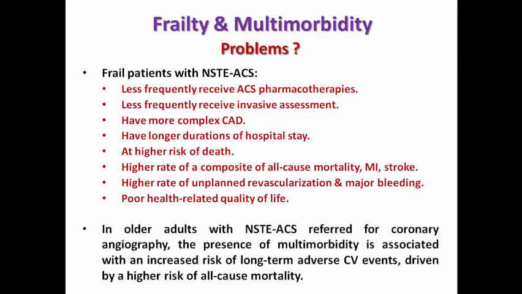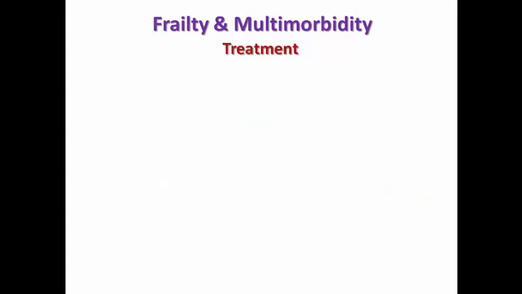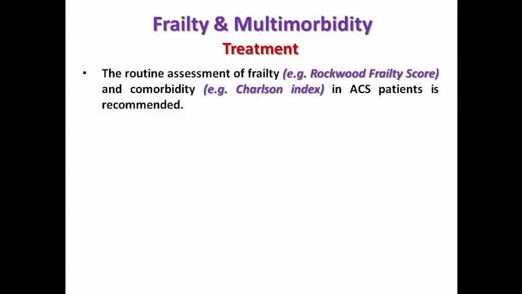So in all patients with non-ST elevation acute coronary syndrome referred for coronary angiography, the presence of multimorbidity, which of course makes the patient frail, is associated with increased risk of long-term adverse cardiovascular events with increased risk of all-cause mortality. So what should we do? Those patients should have routine assessment of frailty, for example, using the Rockwood frailty score, and assessment of comorbidity like the Charlson index during acute coronary syndrome.